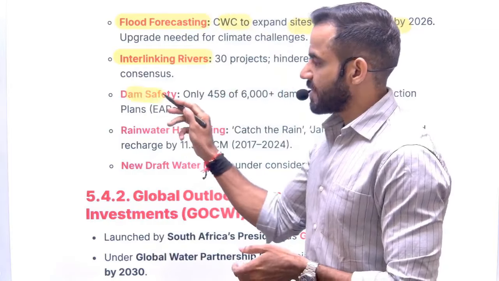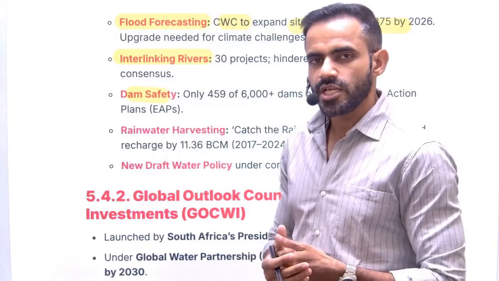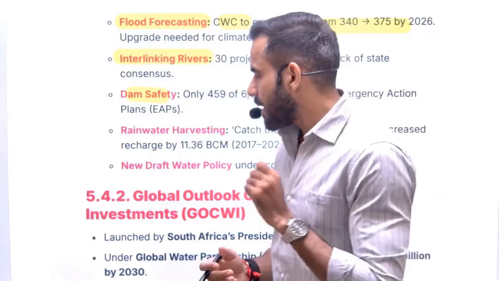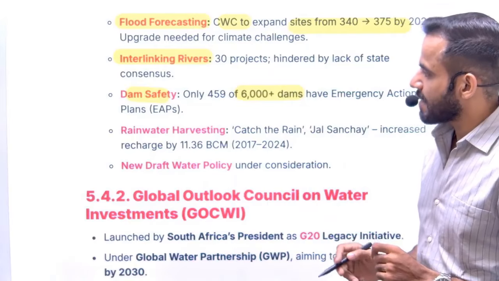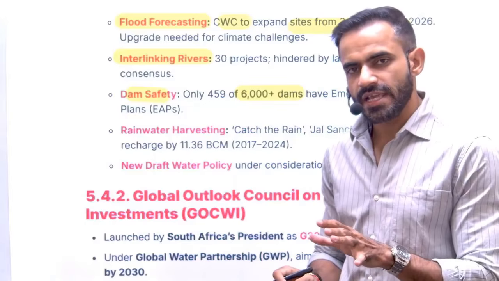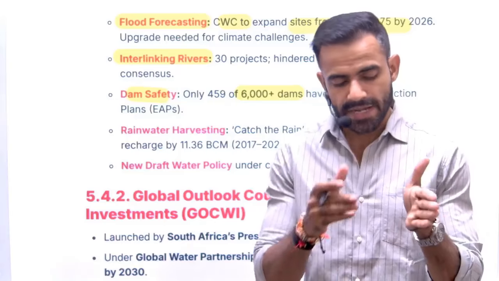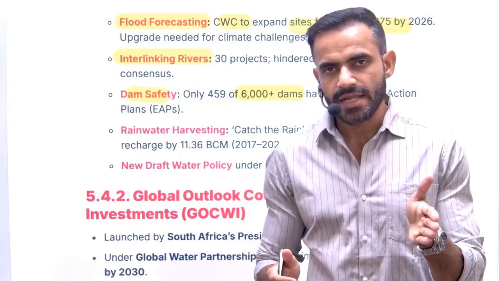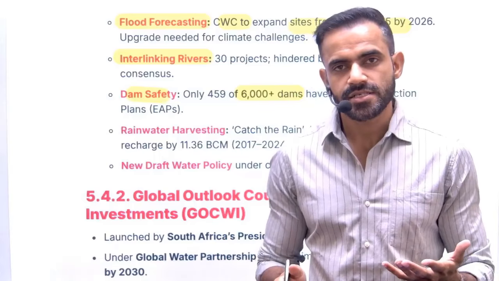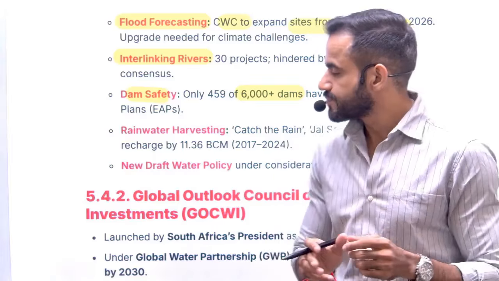Then dam safety, we have seen the issue of dam burst. So for that purpose, we need to focus on dam safety. But the problematic part is that out of 6,000 plus dams, roughly 450 dams have dam safety plans. That means we are not well prepared. Now you can use it in your disaster management answer, that the intensity of disaster is going to be quite severe if we are not well prepared.